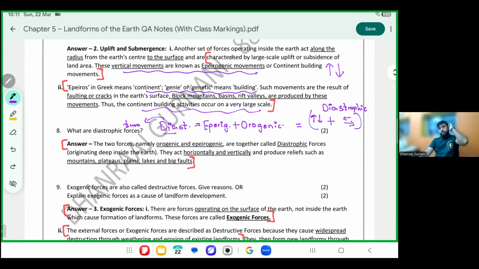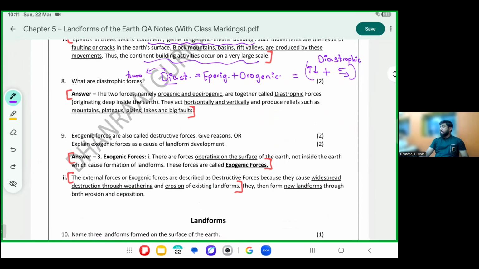Please draw that. And the last term is exogenic forces. The word exogenic means these are forces operating on the surface of the earth, not inside. They happen through weathering, erosion, and so on, which have resulted in the formation of landforms.